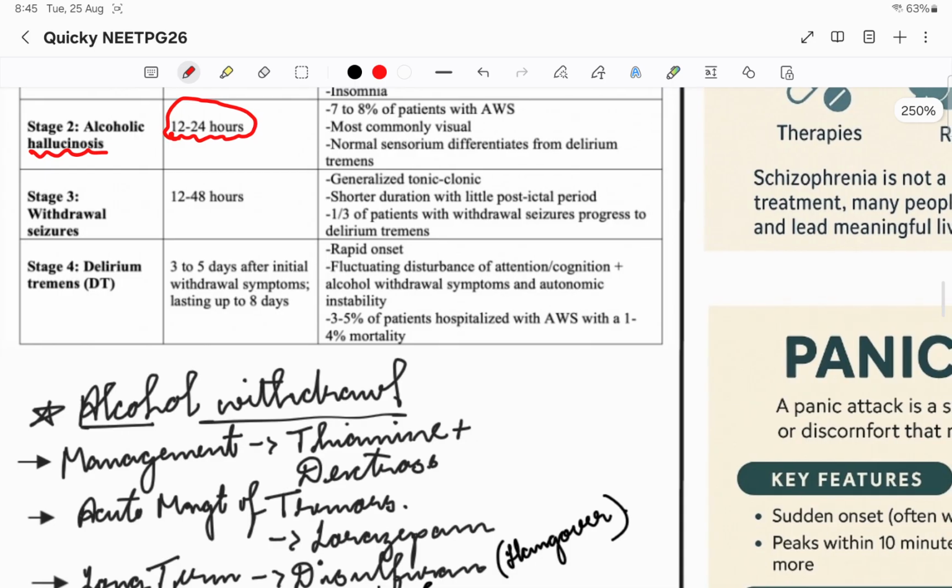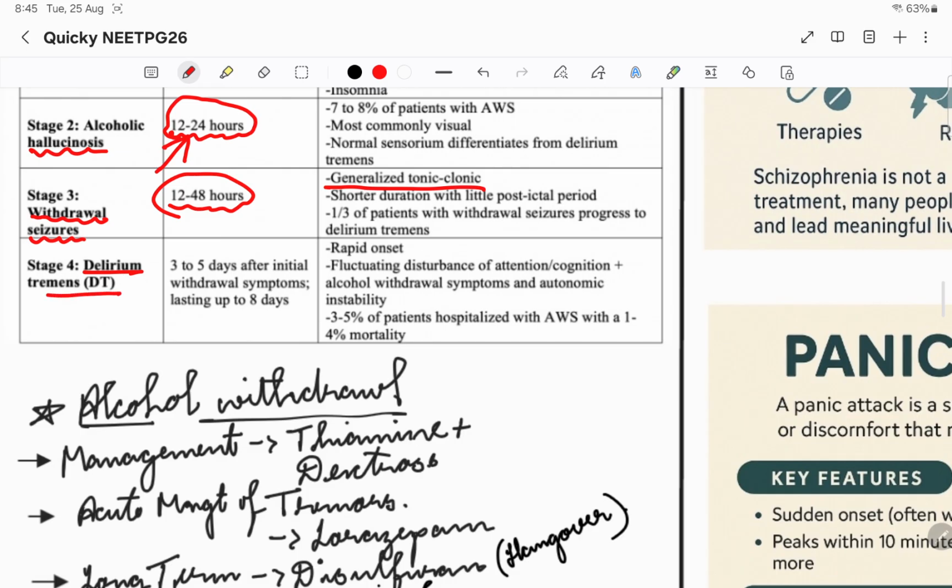Then there might be withdrawal seizures, in the hospital, or at home if they do not come to hospital at this stage. It might look like a generalized tonic clonic seizure, just like GTCS. Then delirium tremens happens 3 to 5 days after the withdrawal of alcohol.